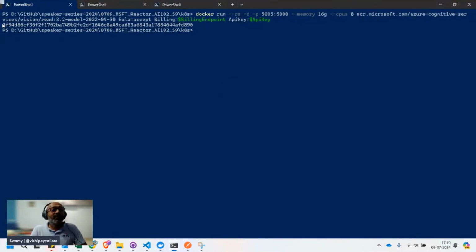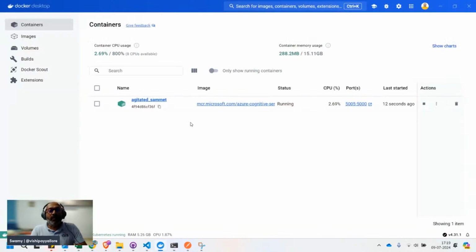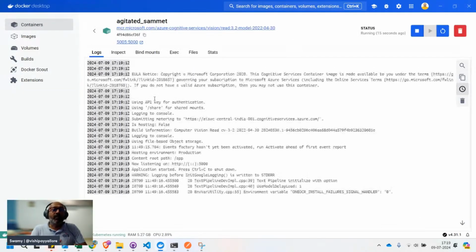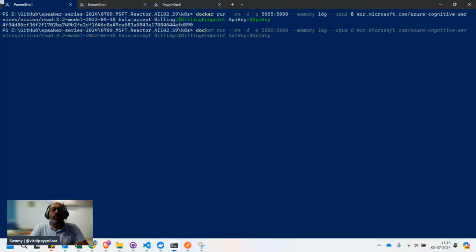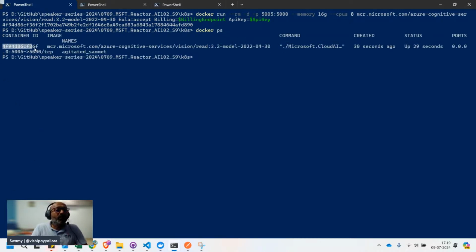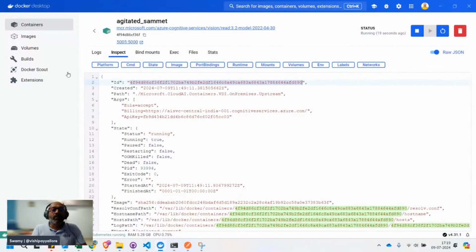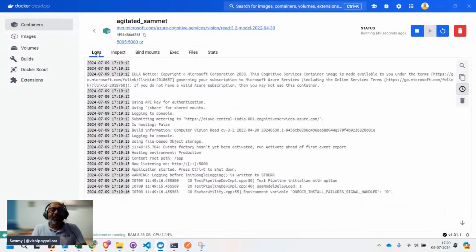Now this is the ID of the container, but you can come and see, even if we go into this and do an inspect, that's the ID. Alternatively, when you do Docker PS, you can see the first 10 to 12 characters come in here. I can even do stop, and because this is the only container running, if I give 4F94D, it will stop this one. So we're not going to do that misadventure. We have a lot of good things to do.